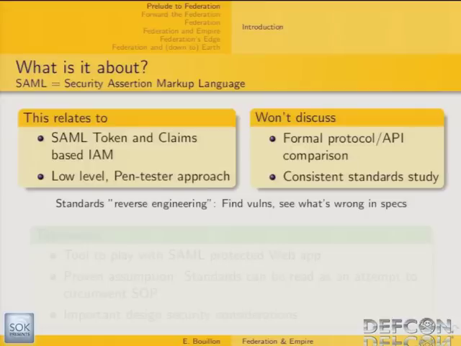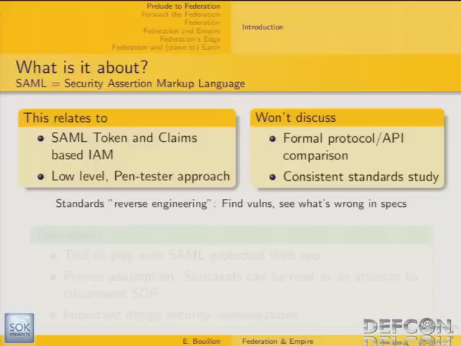So SAML stands for Security Assertion Markup Language, and this talk is about SAML tokens and claims-based identity and access management. So I'm going to take a radically low-level approach to this protocol. That means I'm not going to discuss the API provided to developers in order to implement this kind of protocol. Maybe you're familiar with Windows Identity Foundation, which is the .NET API that allows developers to somehow transparently integrate SAML protocols in their applications.